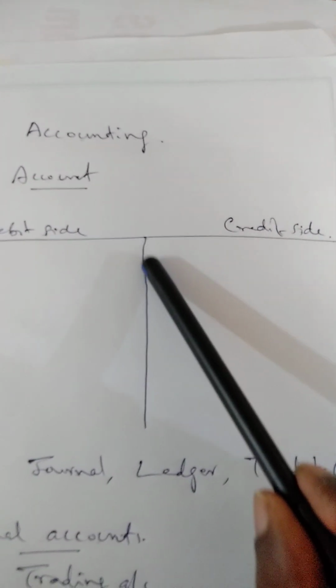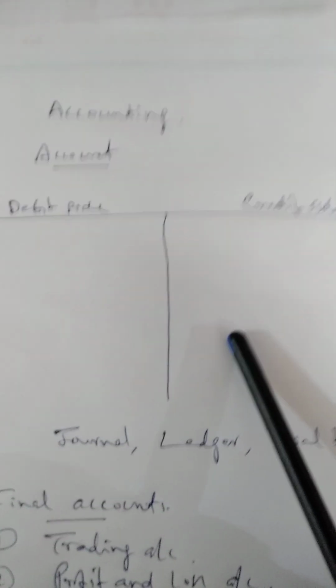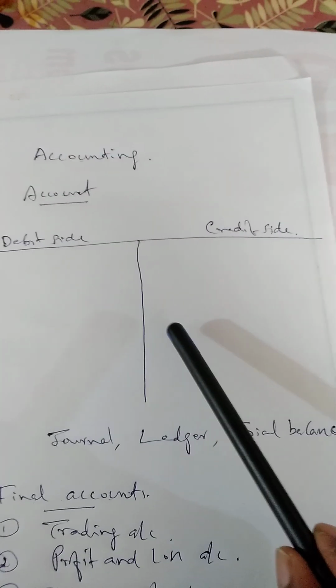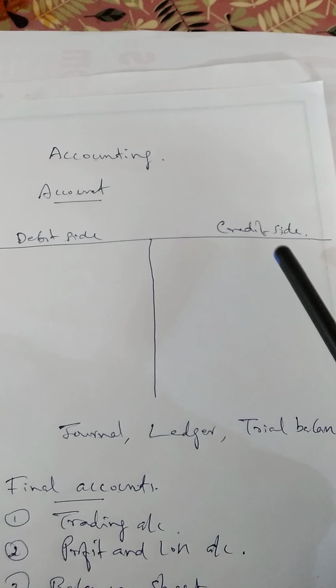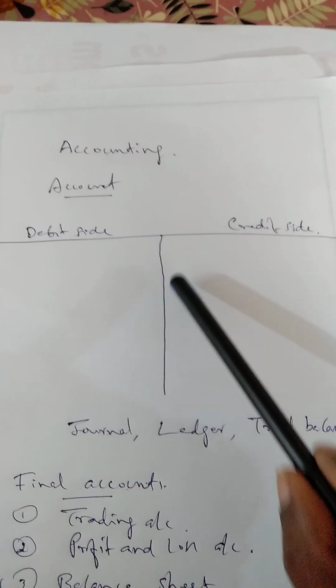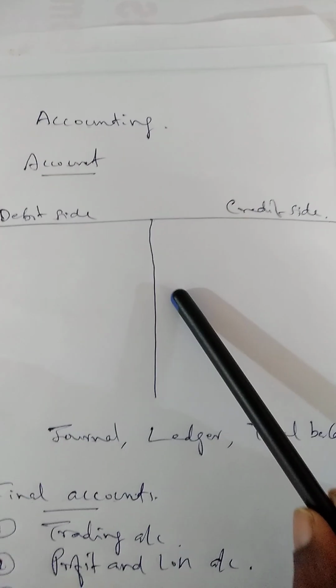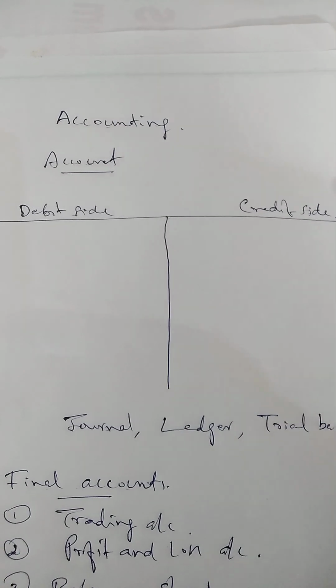Actually, we are dividing a page into two equal parts. The left hand side of that page is called debit side and the right hand side of the page is called credit side. This is the format of an account. And in accounting, usually we use the words debit and credit.